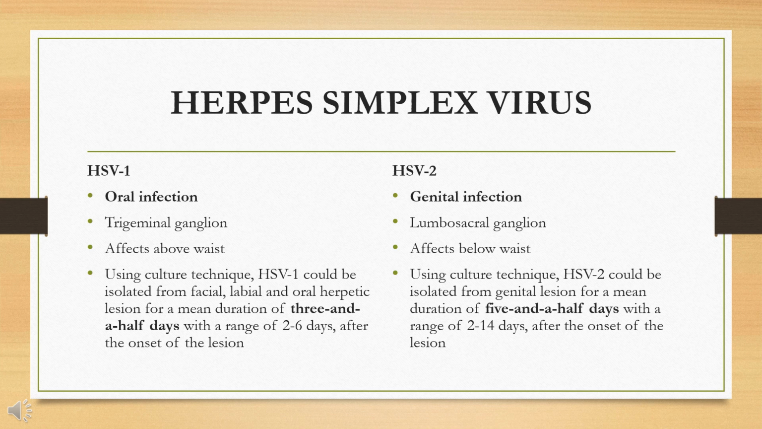The virus reaches the nerve ganglia supplying the affected area along the nerve pathway and remains latent there until it is reactivated. The usual ganglia involved are trigeminal for HSV1 and lumbosacral for HSV2. Utilizing the culture technique, HSV1 could be isolated in a mean duration of 3.5 days with a range of 2 to 6 days after onset of lesion, while HSV2 for a mean duration of 5.5 days with a range of 2 to 14 days after onset.